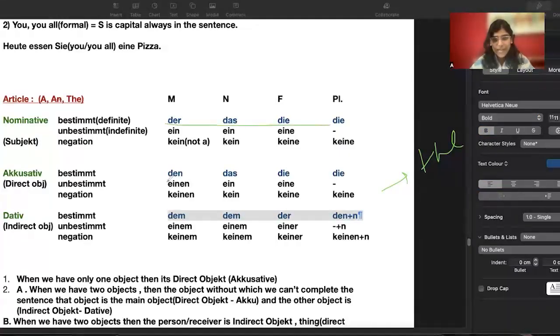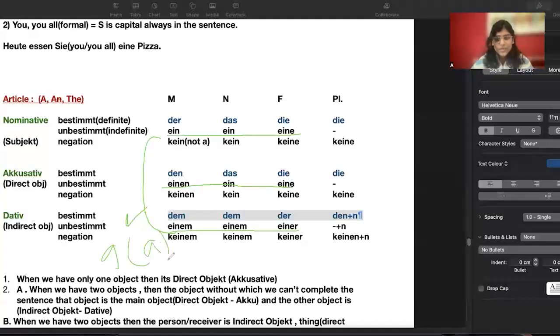We have 4, we have 8, and we have 12. We have 12 the in German. And when we talk about the line which is like this, einer, einer, einer, this complete line means, so we have 1, 2, 3, 4, 5, 6, 7, 8, 9. We have 9. We have 9 what? So we have 12 the and we have 9 a, right? Now, what are these M, N, F, and PL?